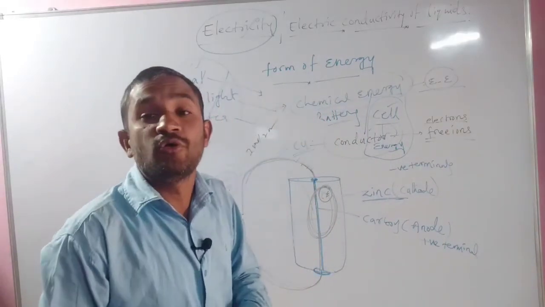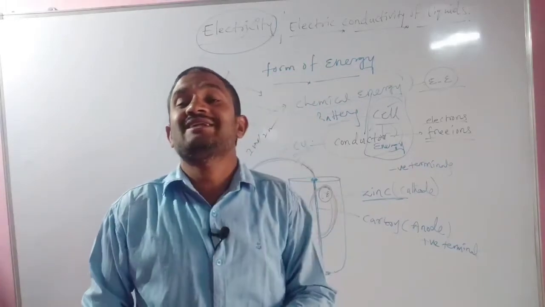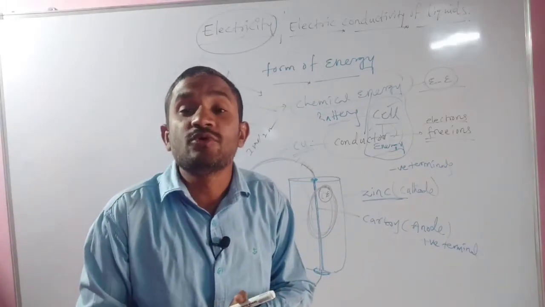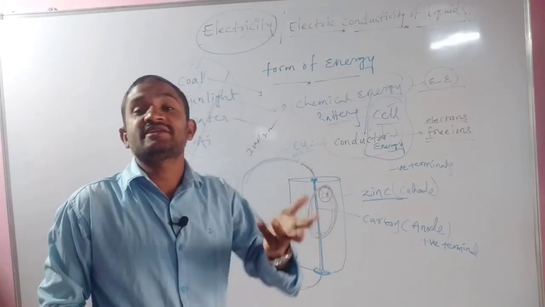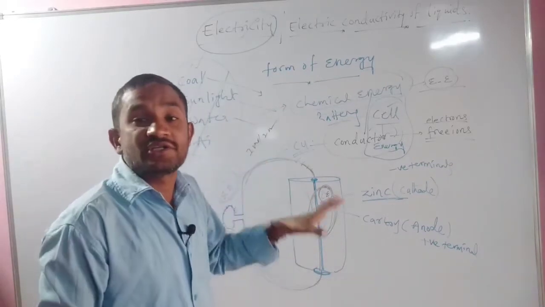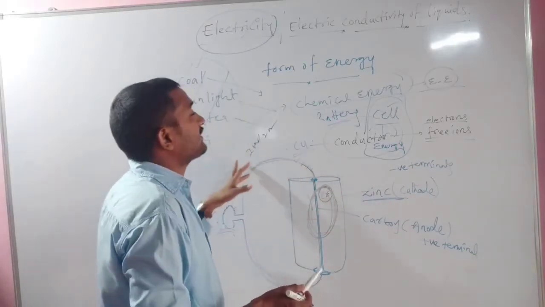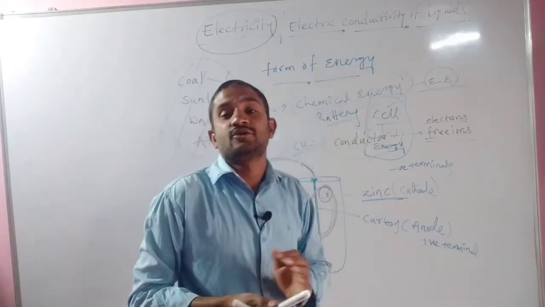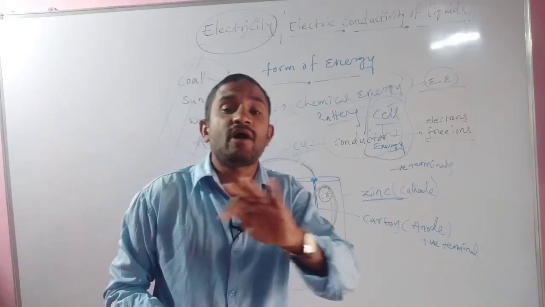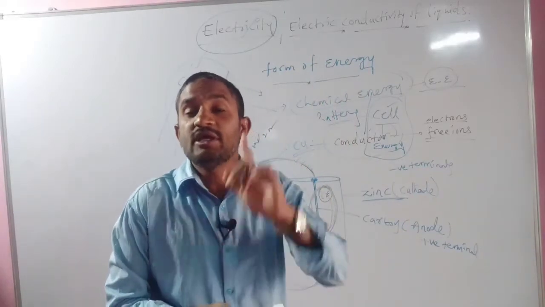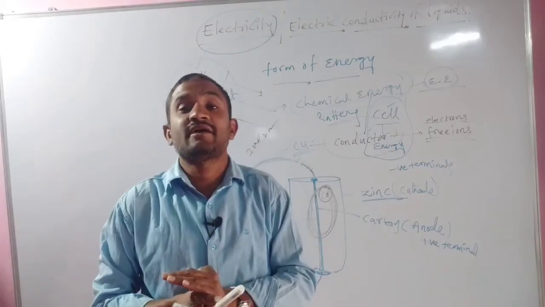Electrons can be moved. But if you use the thread, there is no chance to move the electrons. There are no free ions in the thread. Due to that only, there is no chance to pass the electric current through the thread. Conductors mean those which can pass electric current through them; that we have to consider as conductors.